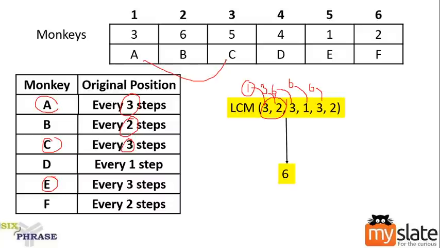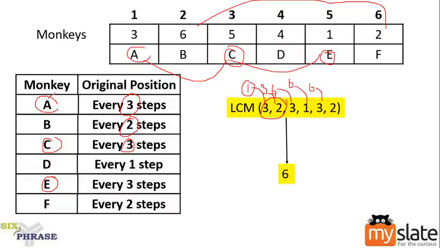A will go to C, from 1 it will go to 3, from 3 it will go to 5. Yes, A, C and E follow the same path. Similarly, B and F will follow the same path. So, count of A, count of C and count of E will be the same, because they are following the same path. They just rotate among themselves, moving only in a circle. The next two are moving in a circle, which means the count will be the same for all three of them.